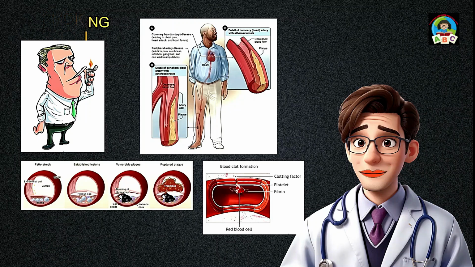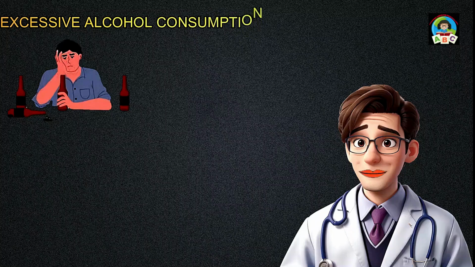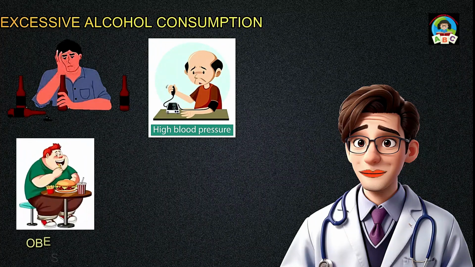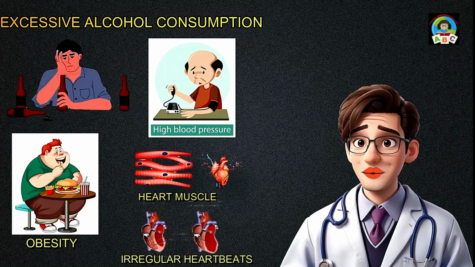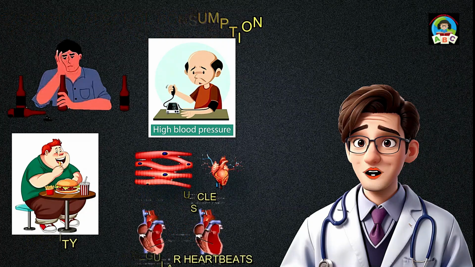heart attacks and strokes. Excessive alcohol consumption: drinking alcohol excessively can lead to high blood pressure and obesity, and weaken the heart muscle. It also contributes to an increased risk of irregular heartbeats and cardiomyopathy, a condition where the heart muscle becomes enlarged and weakened.